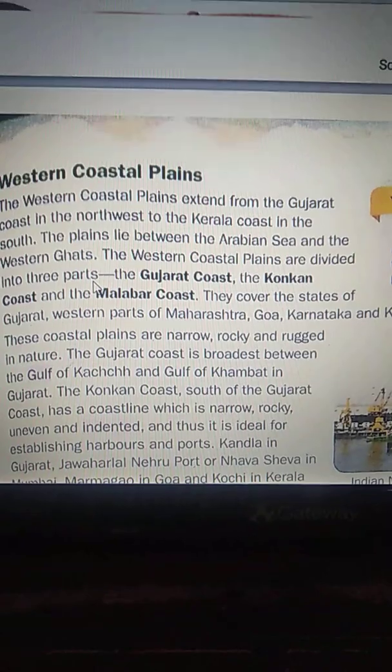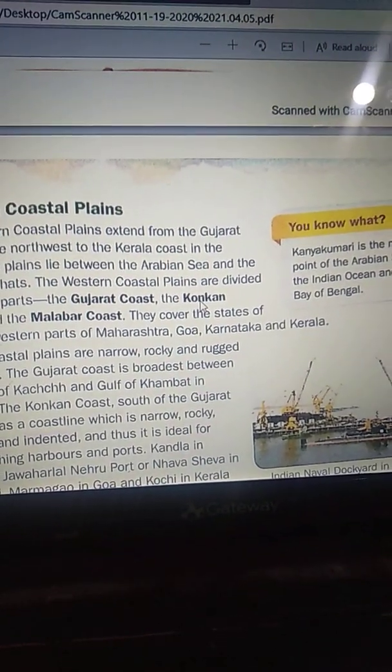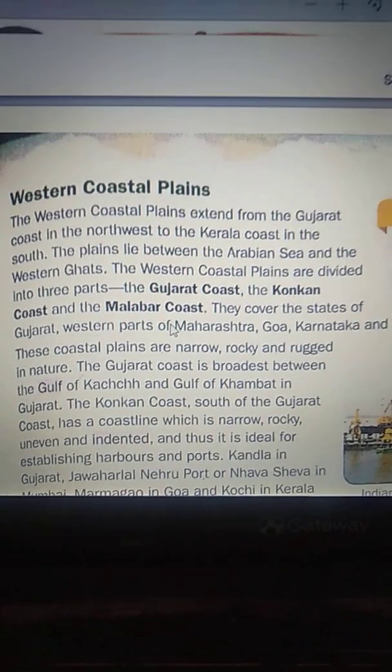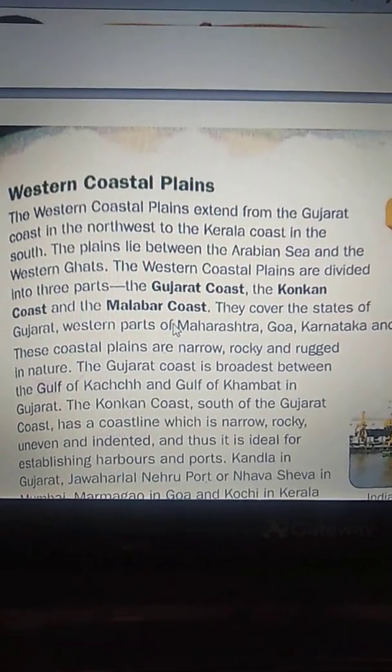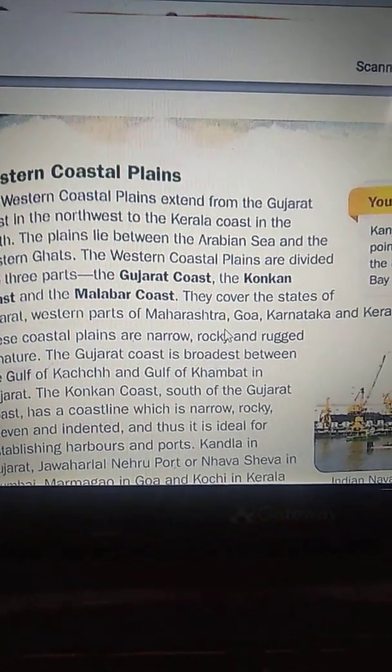The western coastal plains are divided into three parts: the Gujarat coast, the Konkan coast and the Malabar coast. They cover the states of Gujarat, western parts of Maharashtra, Goa, Karnataka and Kerala.